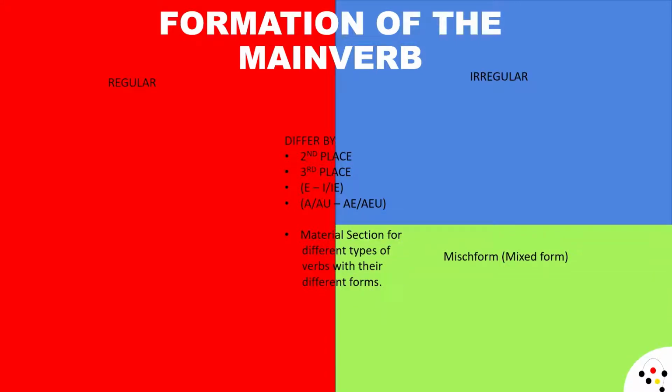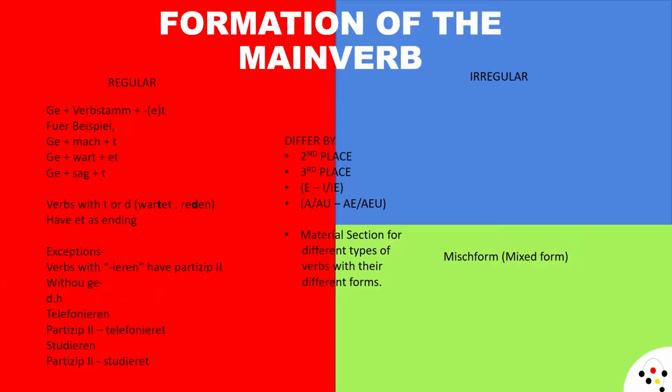First, we will talk about the regular. The formation of the regular verb is as follows: ge plus verb stem plus te. Ge is compulsory. Obviously that's German, so we have exceptions. Verb stem, again compulsory. You have to take the verb stem of the verb. But again, we have exceptions.